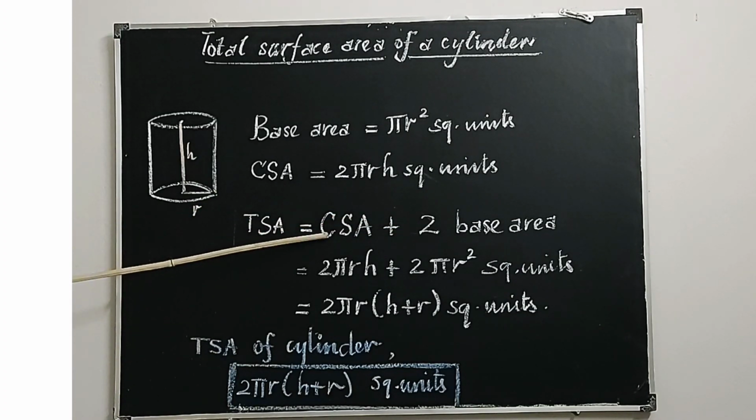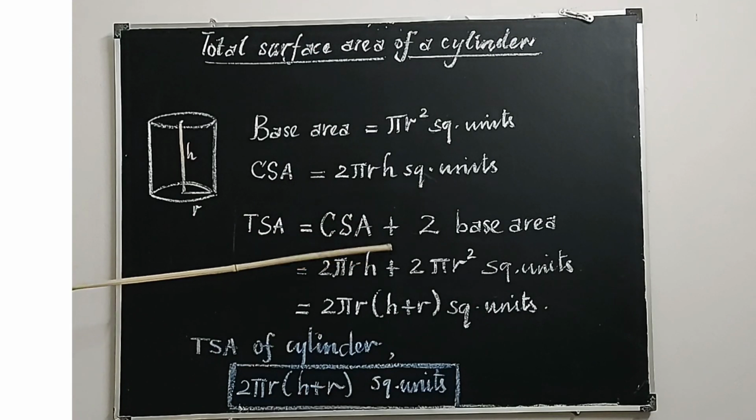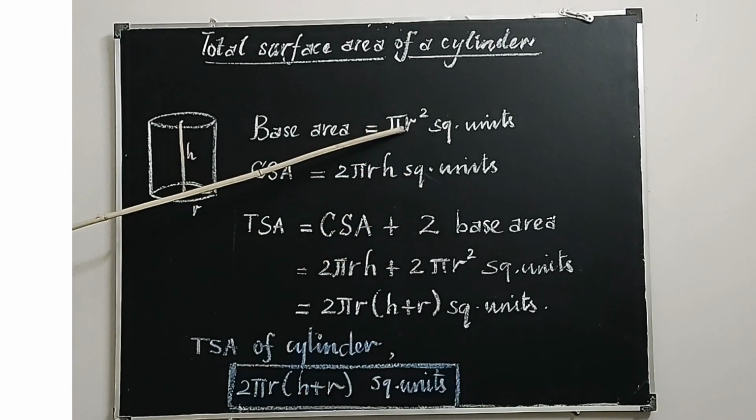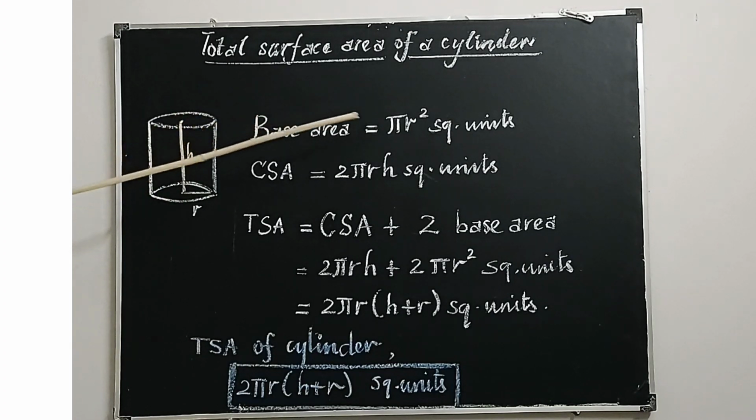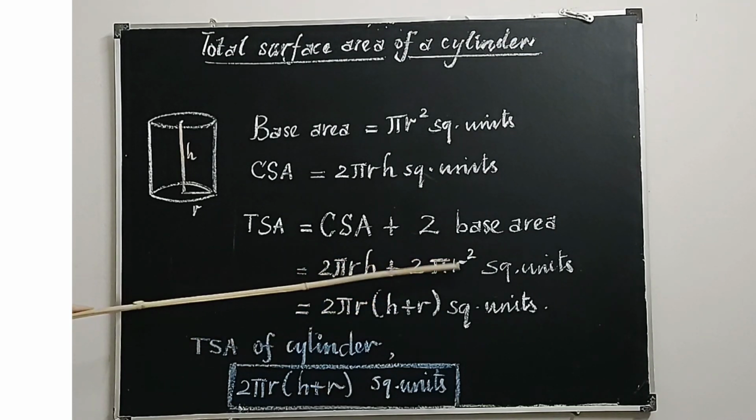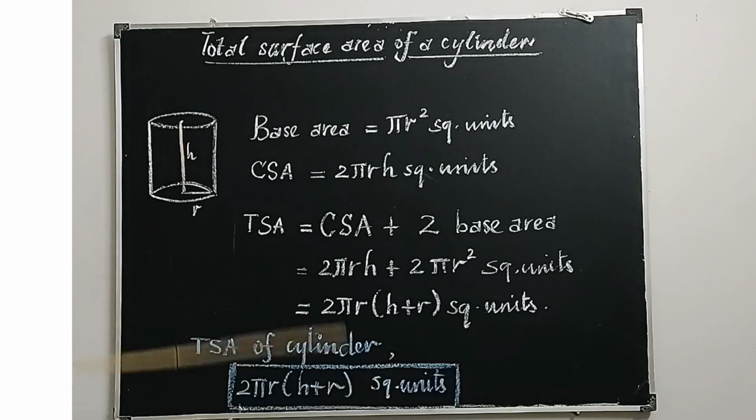What's the formula to calculate total surface area? 2 pi r h plus 2 into pi r square. The area of a circle is pi r square, therefore it is 2 pi r square. When you add this up, take 2 pi r as common. 2 pi r is taken as common. Then there is h, and here one r is balanced. So 2 pi r into h plus r square units. That's the formula to calculate total surface area of a cylinder.